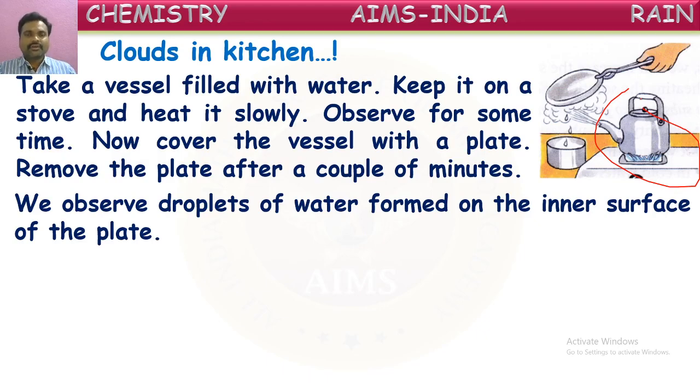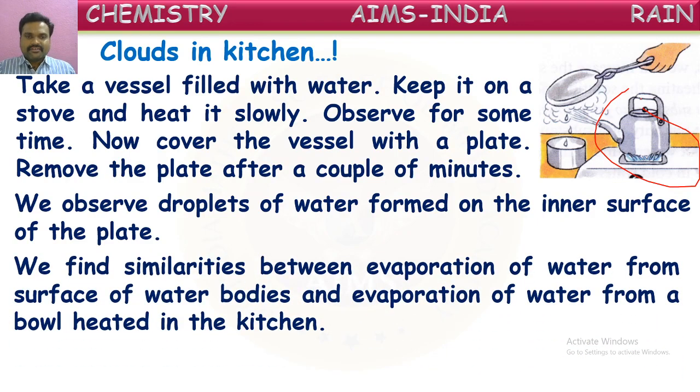While cooking rice at home, they keep the rice with water in the bowl and start cooking it. And on that, they keep a plate. After a certain time, they take off this plate. On the bottom side of that plate, there will be so many water droplets. Water will be formed on that. So why is it happening so? What is the reason for it?